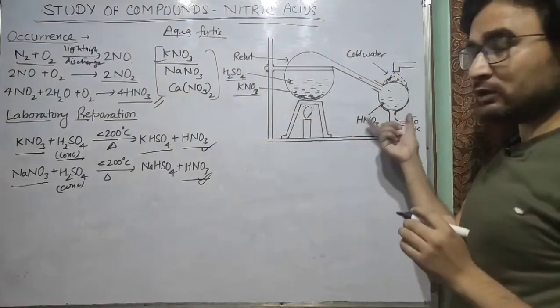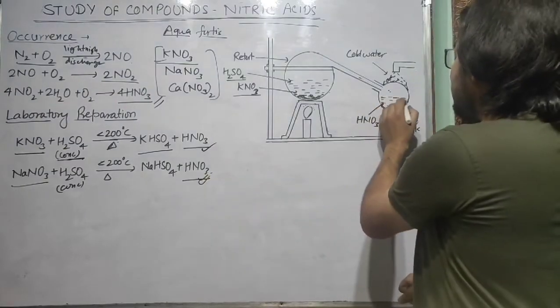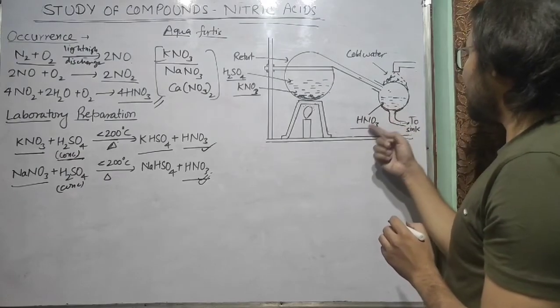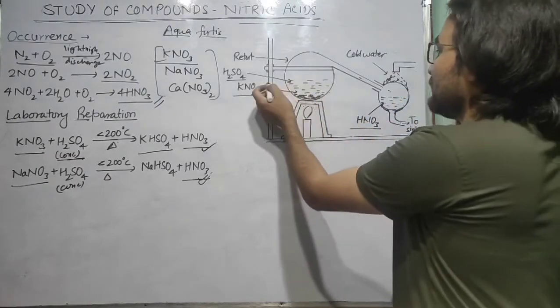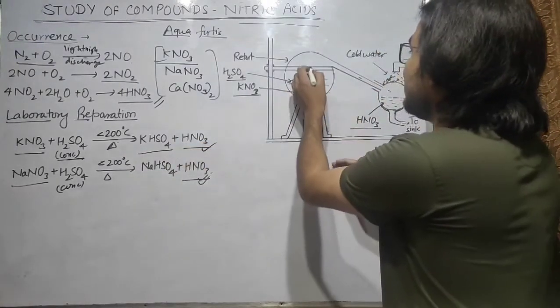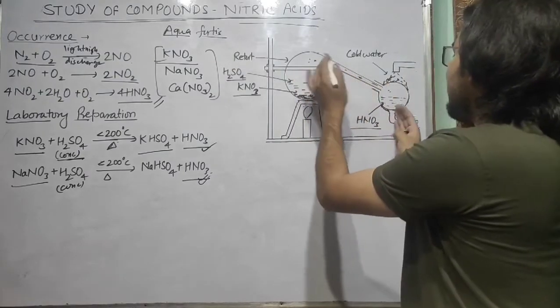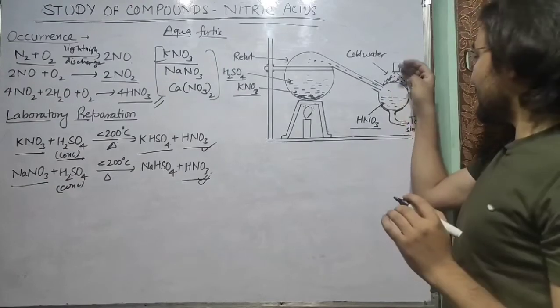We use cold water to cool the steam of HNO3, and on condensation we get liquid nitric acid. So this is how we get the liquid nitric acid. The phenomenon is quite clear. During the heating this reaction will take place here, then steam of nitric acid will be formed, and the steam will pass, and then it is collected by condensing it.